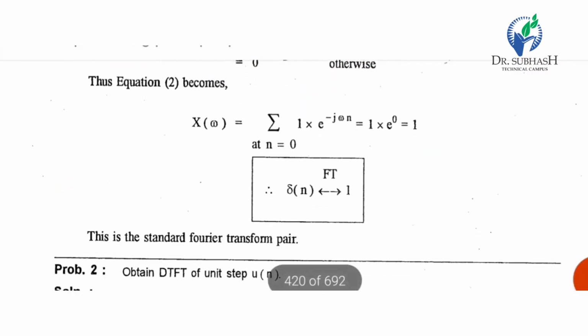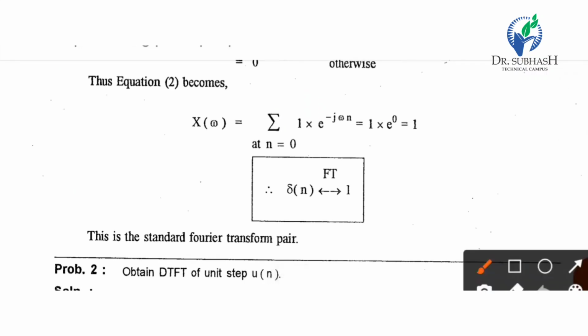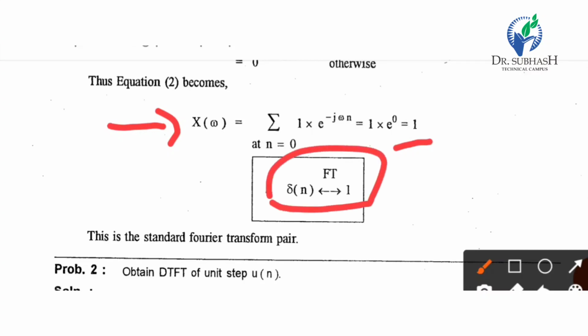So X of omega equal to summation 1 multiply e raised to minus j omega n. So 1 multiply e raised to 0, it means 1. So delta n Fourier transform is just 1. Just like the Z transform, delta n Z transform is 1, Fourier transform is also 1.